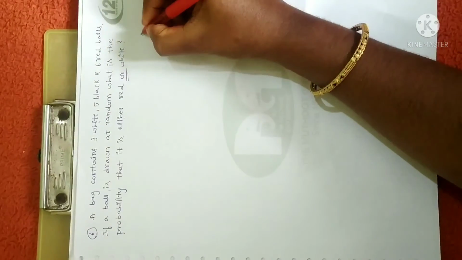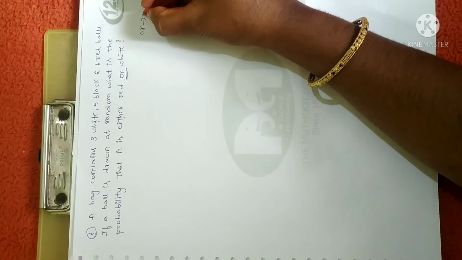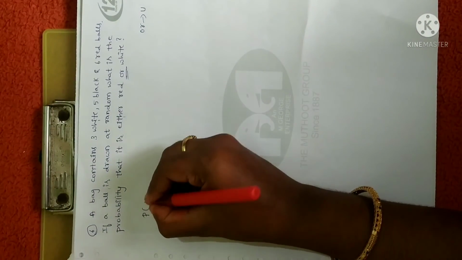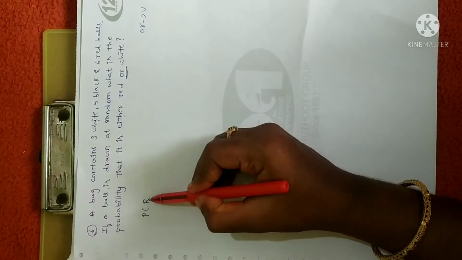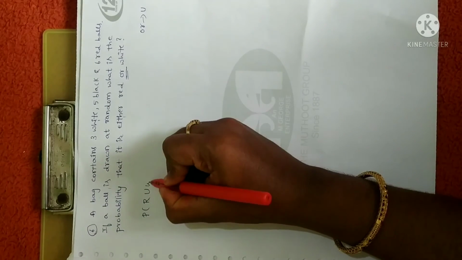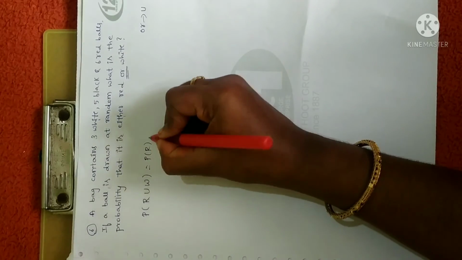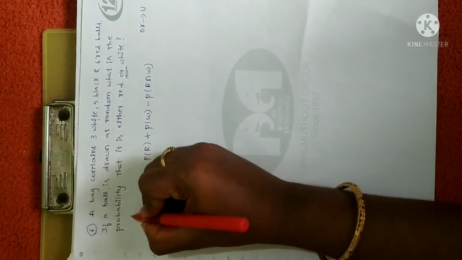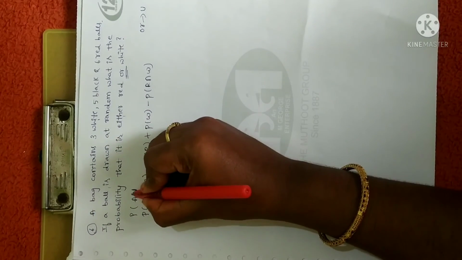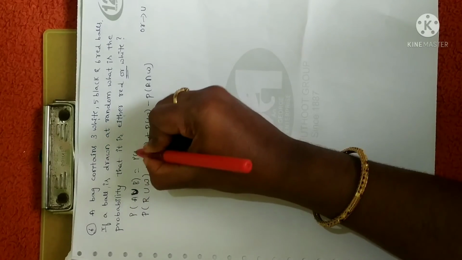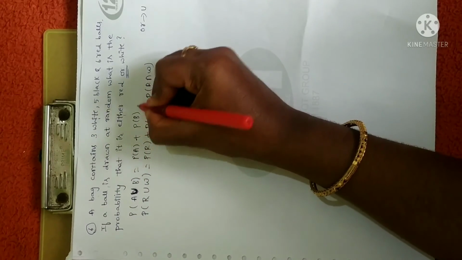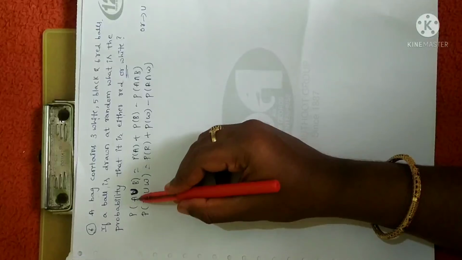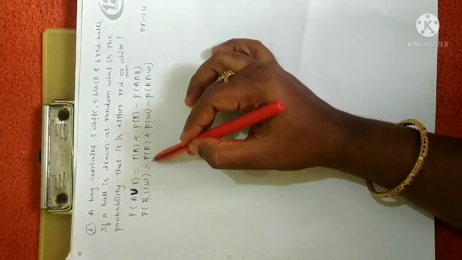The minute "or" comes, you have to remember whenever you have "or", it means union. So you have to use the property of probability, that is probability of red ball or white ball. So I will write it as probability of R union W is equal to probability of R plus probability of W minus probability of R intersection W. This is from the property of probability of union: probability of A union B is equal to probability of A plus probability of B minus probability of A intersection B. I have given this property in a property list. You should go through that. So A is the event of red ball, B is the event of white ball. So I have replaced there.